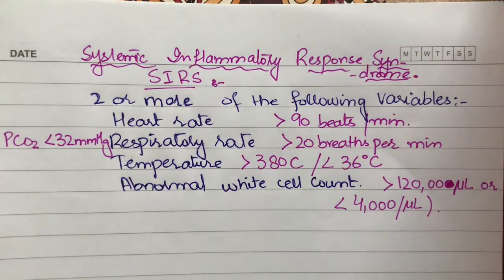Abnormal white blood cell count will lead to an important diagnosis of infection. An abnormal white blood cell count, that is a white blood cell count greater than 12,000 per microliter or less than 4,000 per microliter, will represent that there is some kind of infection or systemic inflammatory response syndrome. Four factors need to be remembered: heart rate, respiratory rate, temperature, and white blood cell count.